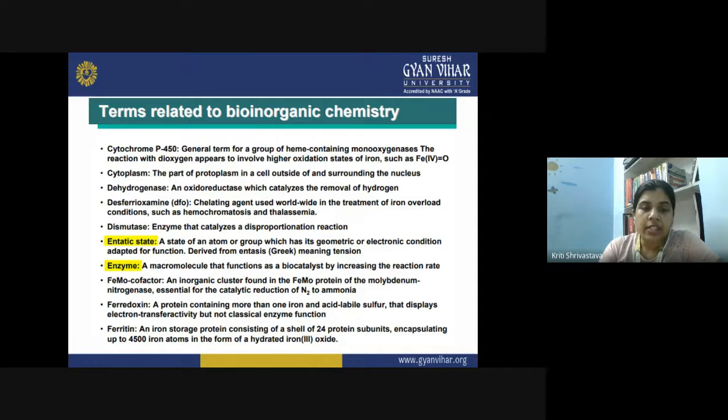Then we have a dismutase enzyme. So this is the enzyme that catalyzes a disproportionation reaction.